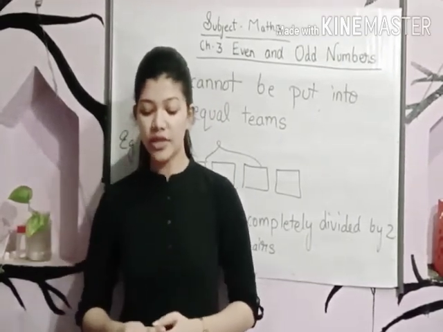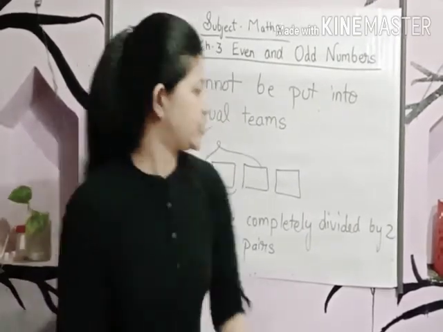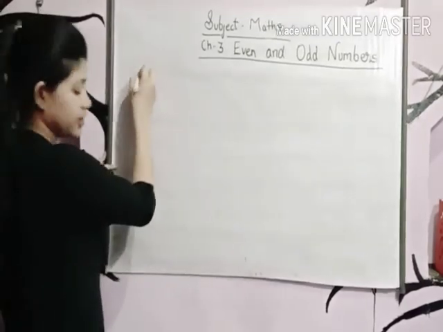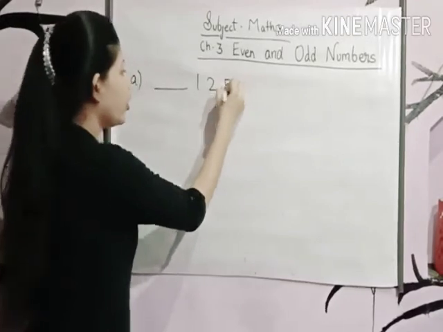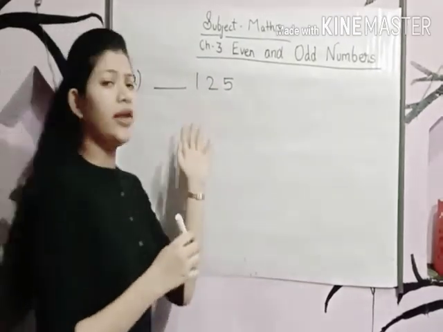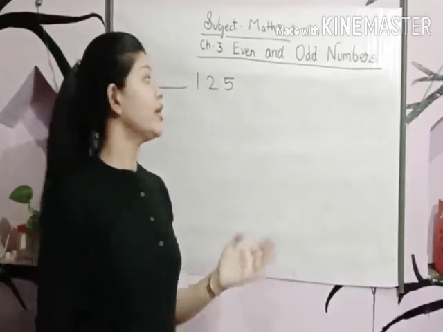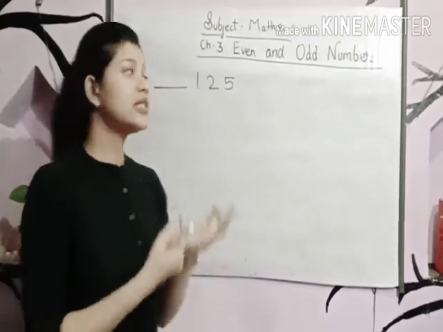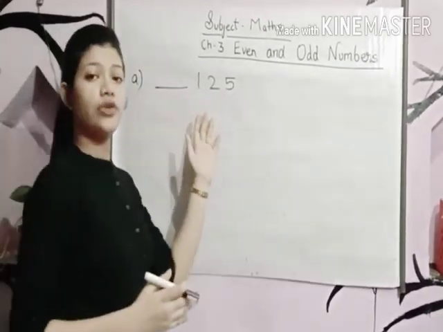Now let's come to the second question. Write the odd number just before each of the following. Let's see this question. First one is dash, 125. Here you have to write the odd number that comes before 125.